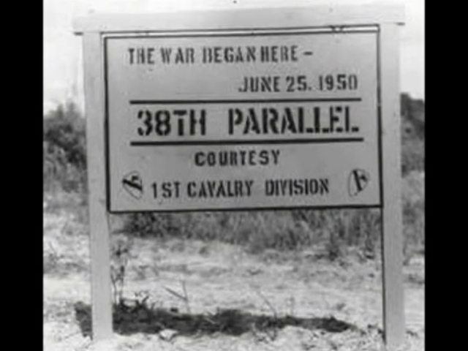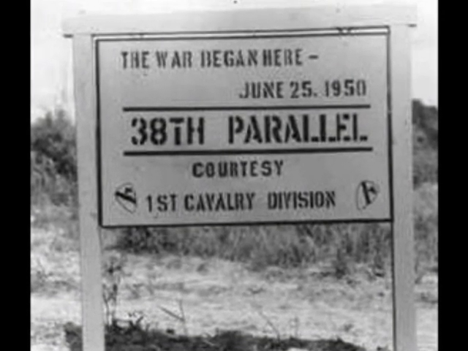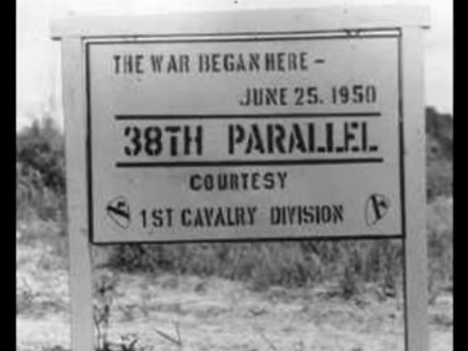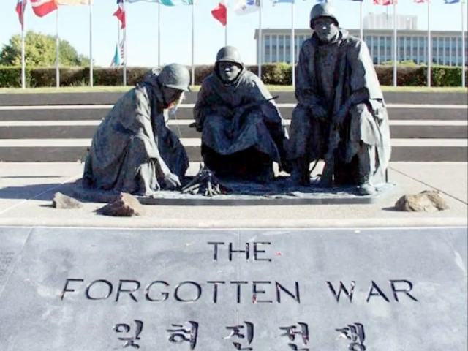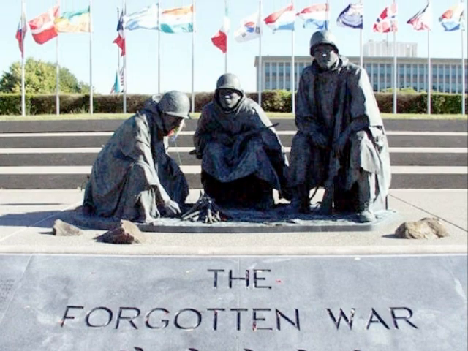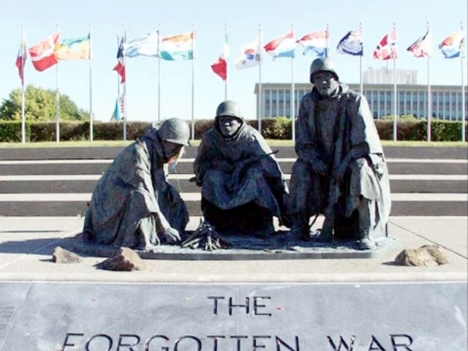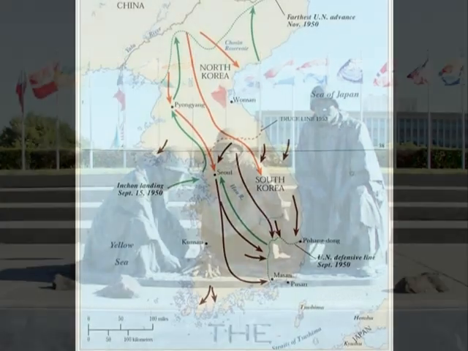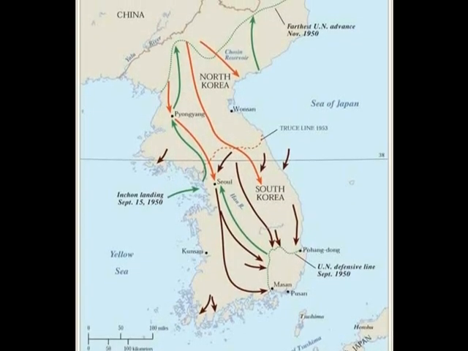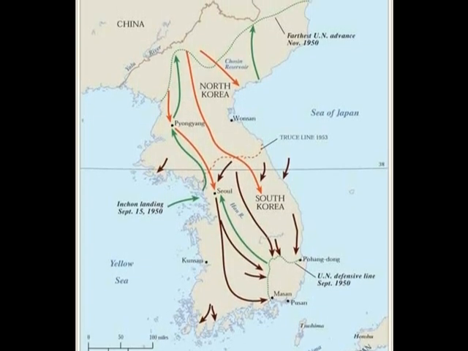This is called the 38th parallel in Korea. It marks the border between North Korea and South Korea. It's also believed to be where the war started. One of the most significant events in South Korea's history is the Korean War, aka the Forgotten War, that started in 1950. The Korean War took place after World War II, after Korea was divided in half.